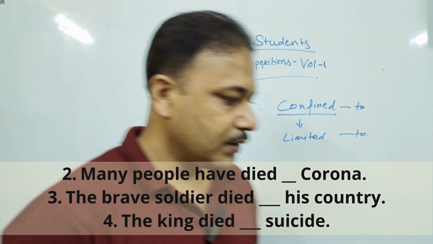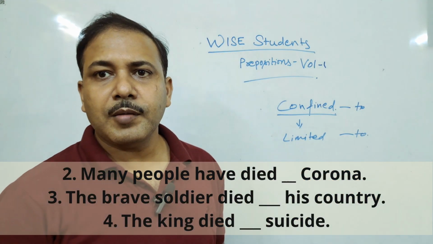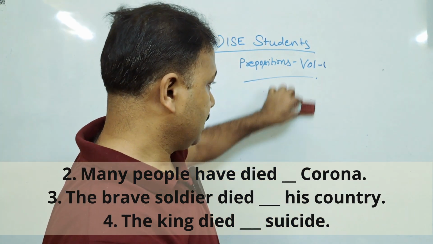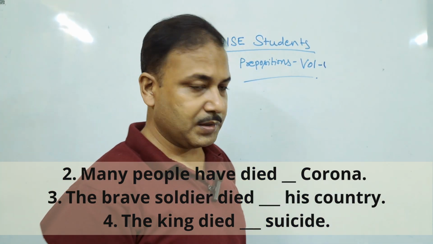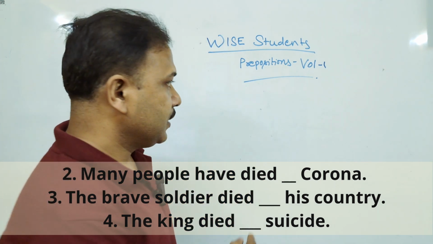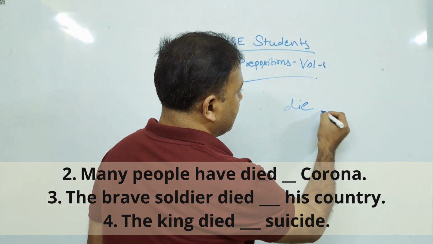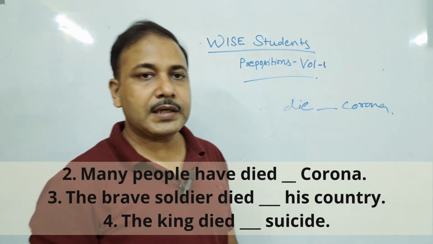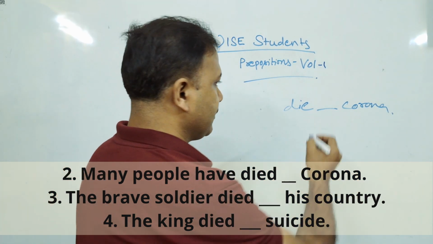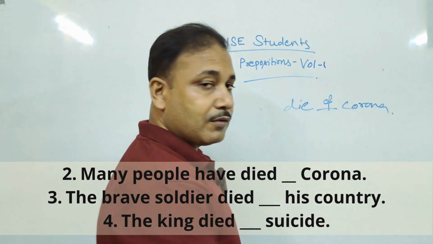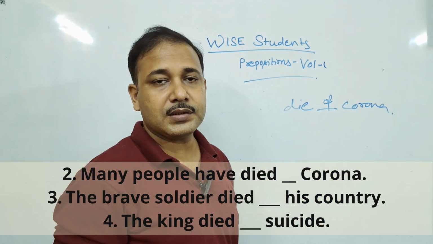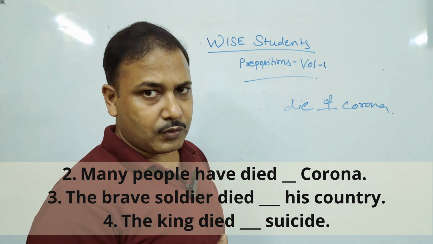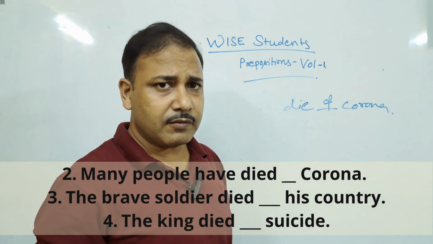Our next question: many people have died dash corona. Actually, many people did die during the corona pandemic. Now the verb die takes of in case of disease, and corona was a disease. You all know that, the masks and everything, sanitizers. So die of corona. But there are other ways of dying.